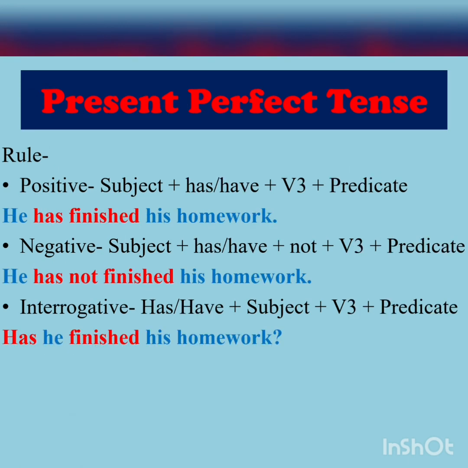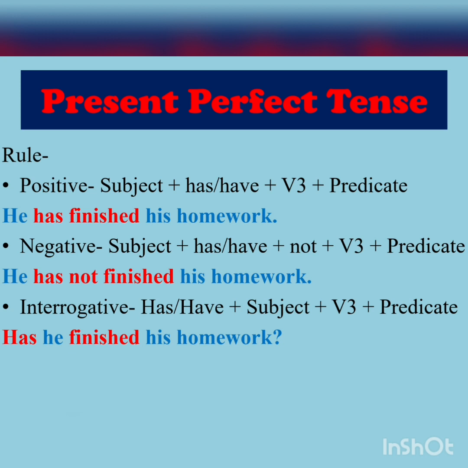Then we have it for present perfect tense. And for positive, the rule is subject plus has or have plus verb third form plus predicate. Remember, while writing any verb in perfect tense, we always need to change the verb into its third form, right?